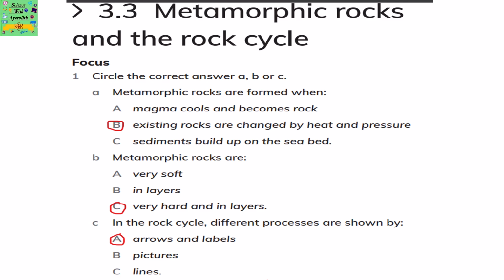Metamorphic rocks and the rock cycle. Circle the correct answer A, B, or C. Metamorphic rocks are formed when the existing rocks are changed by heat and pressure. Metamorphic rocks are very hard and in layers. In the rock cycle, different processes are shown by arrows and labels.